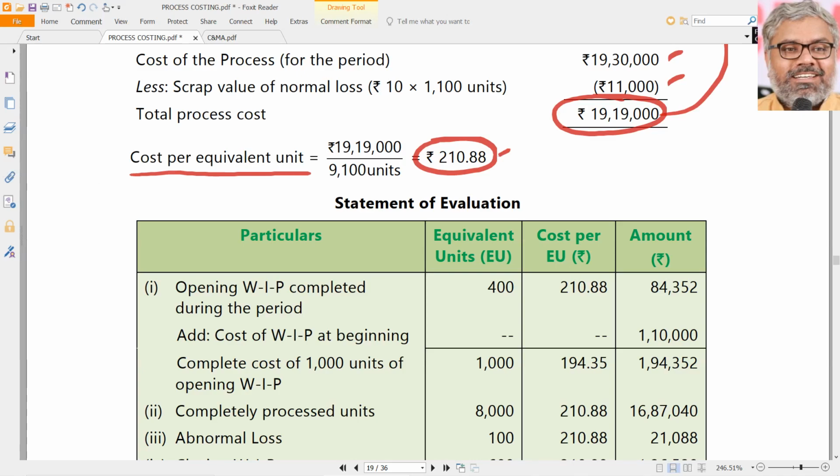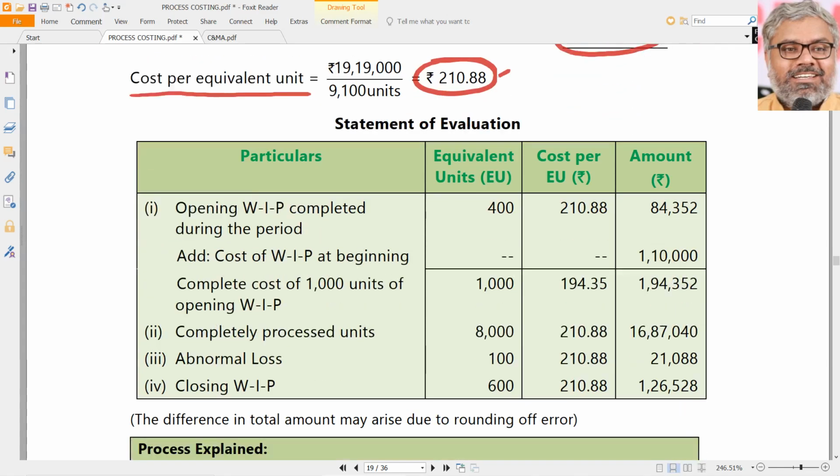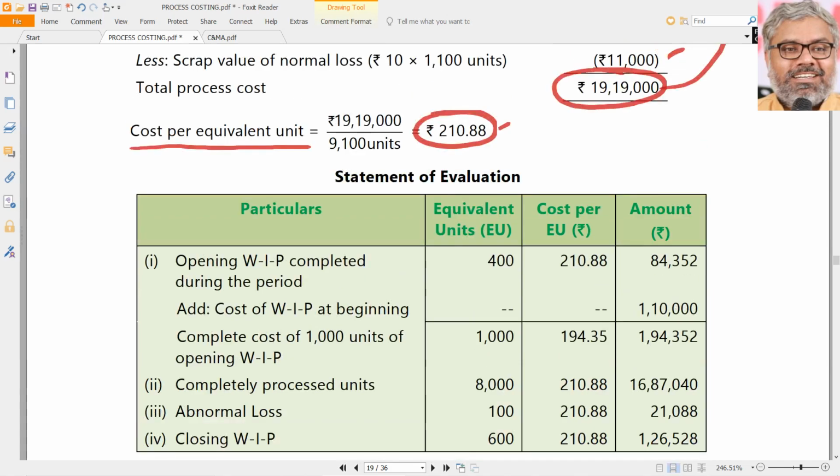210.88 for the work that is done during this period. Now, coming to the overall things that have happened. First of all, we need to evaluate the 9,000 units of completed units. In that, how much is completed during this period? Equivalent units, that is 400. Multiply with the cost of 210 that we calculated, so that is 84,352.